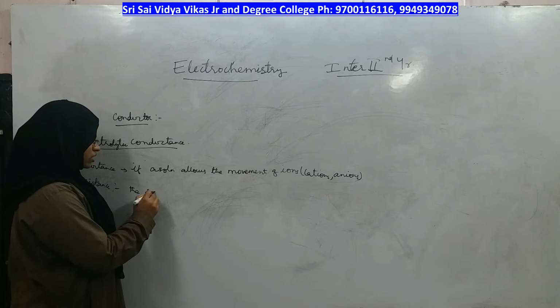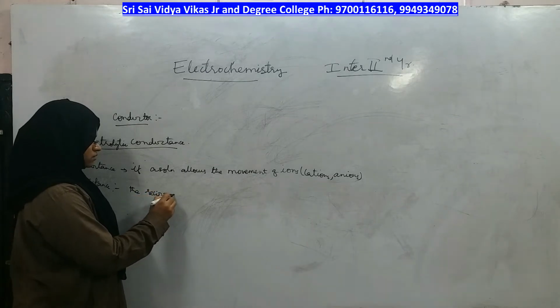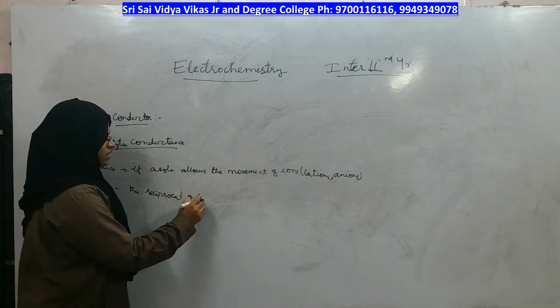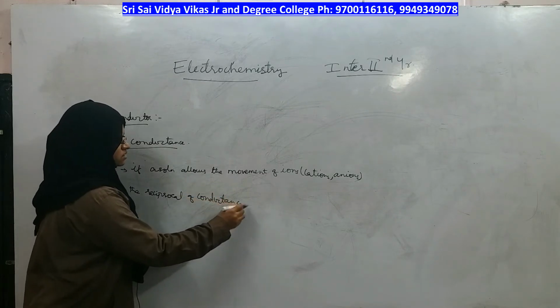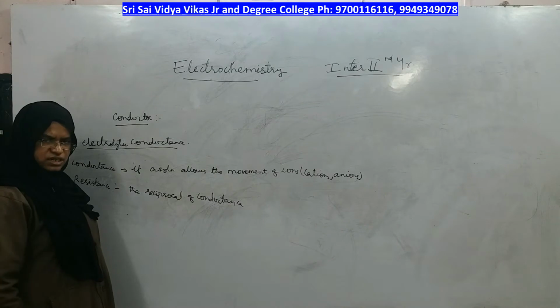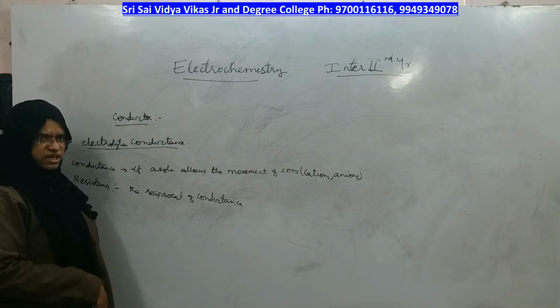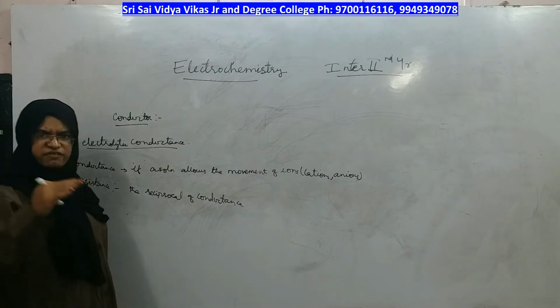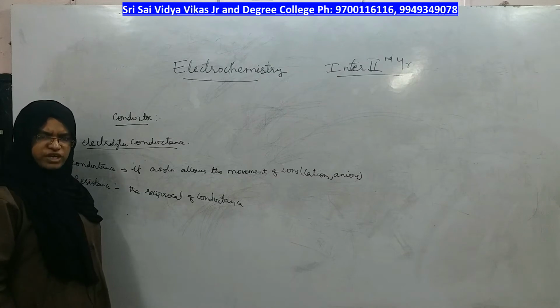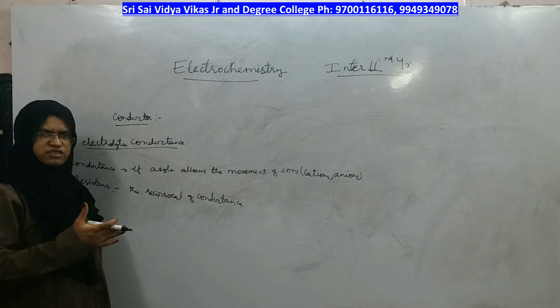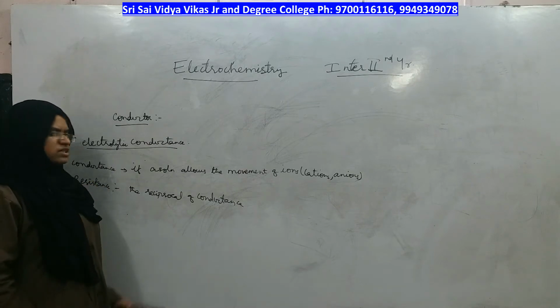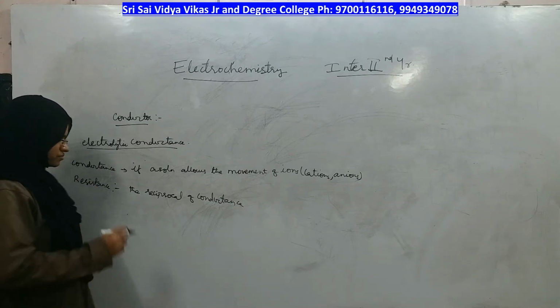The reciprocal of conductance is resistance. Conductance reciprocal becomes resistance, right? So, in whichever direction the ions are moving, the force in the opposite direction which prevents the ions from moving is called resistance, right?